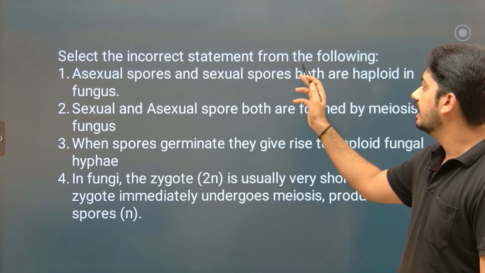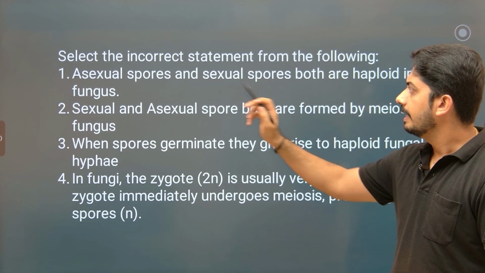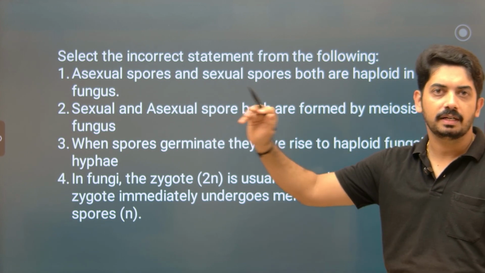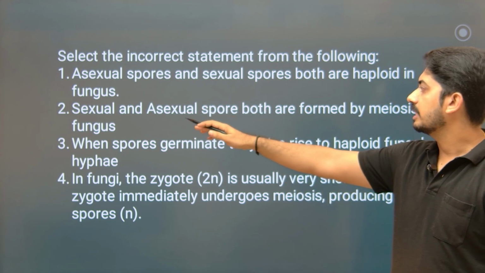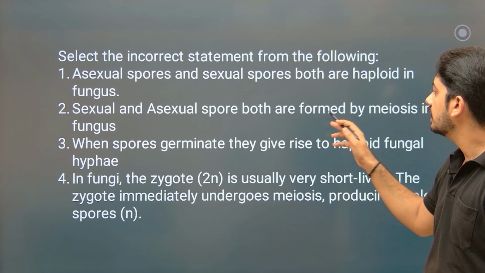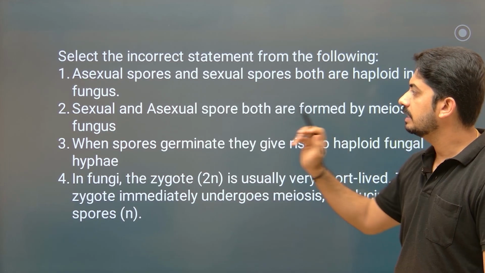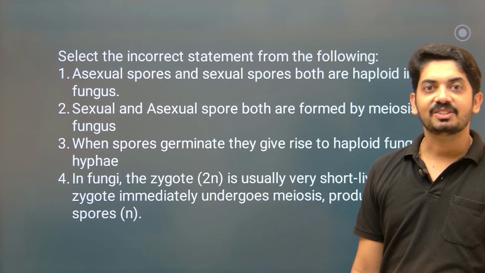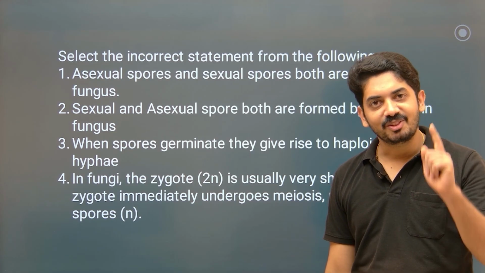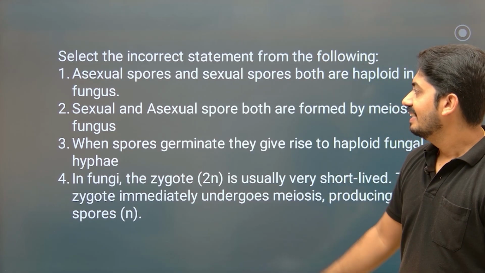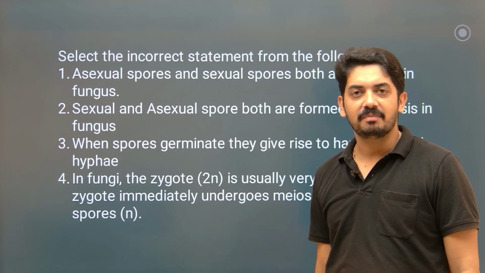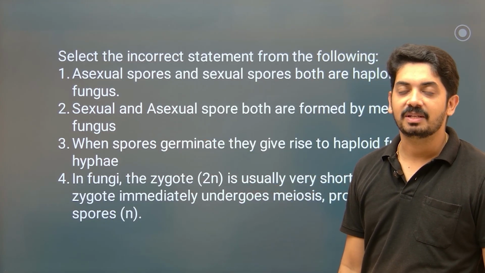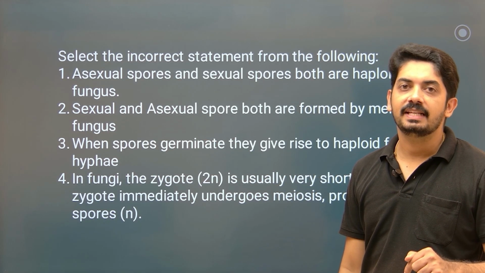Select the incorrect statement from the following. Asexual spores and sexual spores both are haploid in fungus. Correct. Then, sexual and asexual spores both are formed by meiosis in fungus. Correct? Yes or no? Answer is no. Why? Sexual spores are formed by meiosis. Asexual spores are formed by mitosis, because the fungal hyphae is already haploid.